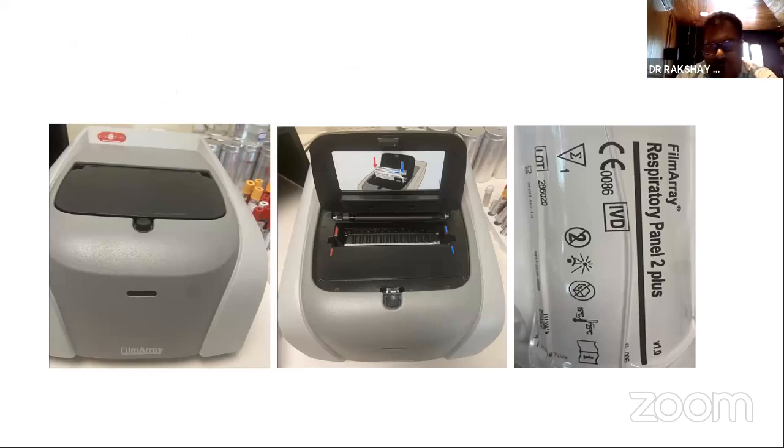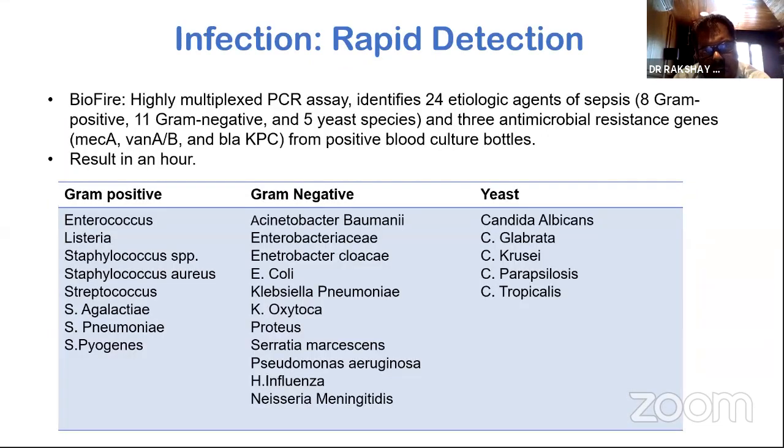So in our unit, we use FilmArray. It's BioFire based, and it covers most of the commonly seen gram-positive and gram-negative organisms, including yeast. However, there are a couple of concerns we still have with this panel, which they have currently addressed, and that is looking into the resistance genes, because once you identify an organism, you need to know the resistance pattern.